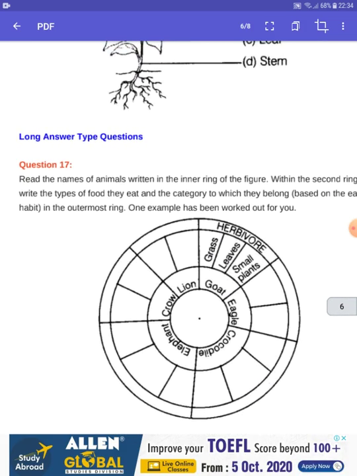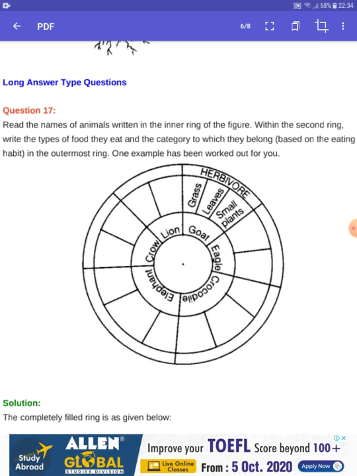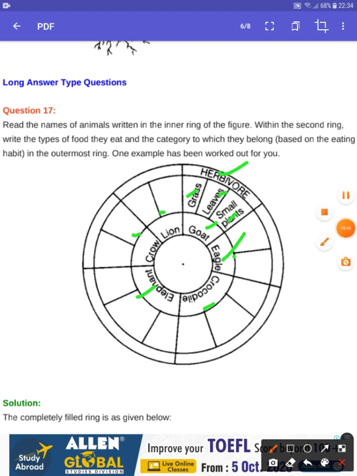Next is long answer type question. Read the names of the animals written in the inner ring of the figure. Within the second ring, write the types of food they eat and the category to which they belong based on their eating habits in the outermost ring. One example has been worked out for you. So the animals are eagle, goat, crocodile, elephant, lion, crow. So goat eats grasses, leaves and small plants, and they are in the category of herbivorous. So we will do eagle, crocodile, elephant and the other one.